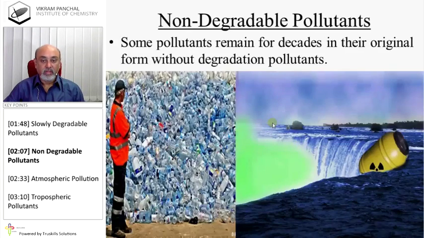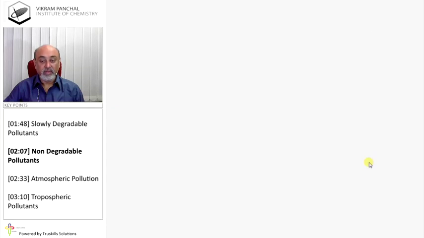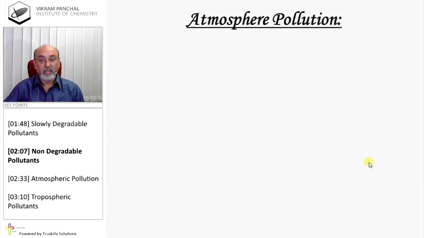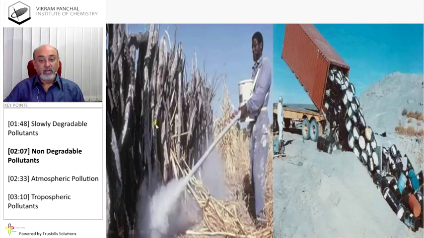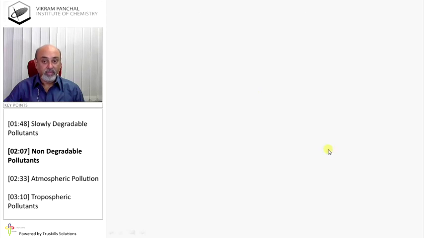Non-degradable pollutants: some pollutants remain for decades in their original form without degradation, and that is plastic, nuclear waste, tins, etc. These are non-degradable pollutants. It is necessary to manage all this stuff.